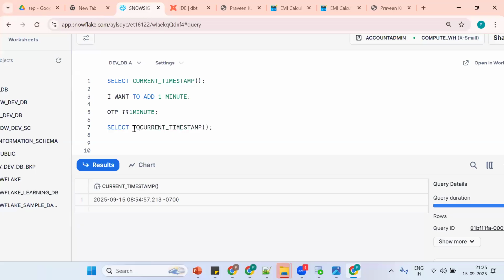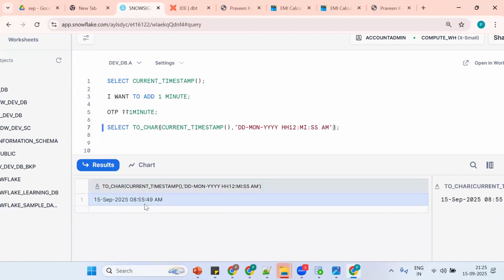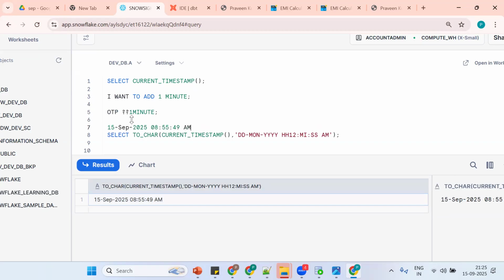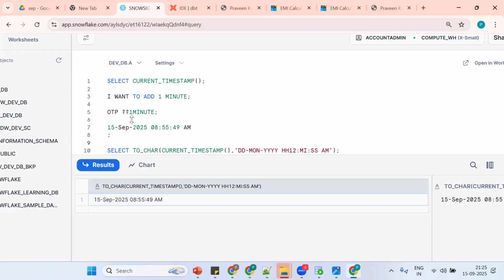See, to care, we are converting our date to something meaningful: DD, MON, YYYY, hours, minutes, seconds, AM or PM. Okay, so see now what happened. The current time is 8:55:49. Now I want to add 1 minute, or I want to add 1 hour, or I want to add 1 day. How to add, using what concept?